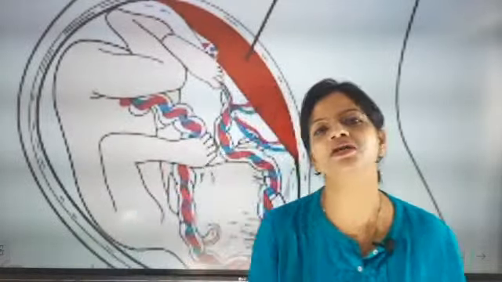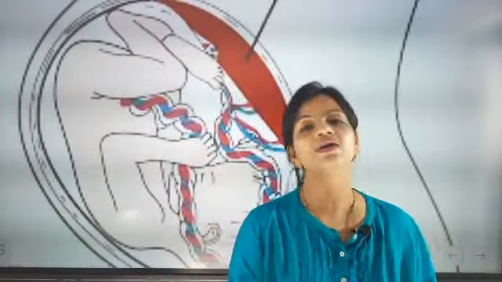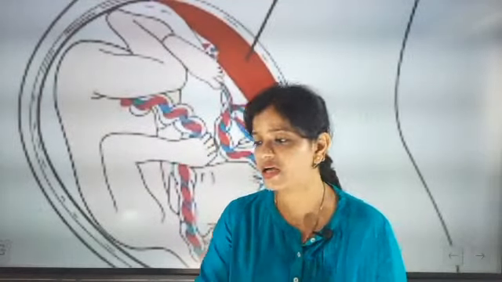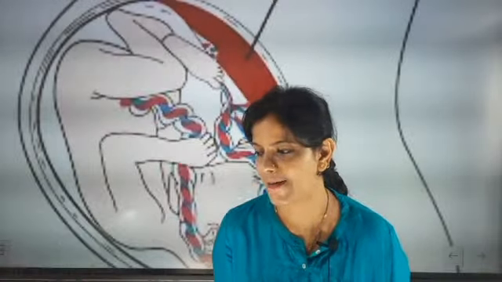I hope everybody has understood that the placenta is the connecting part which connects the mother to the baby. The umbilical cord is connected to the placenta. That is another thing, and that umbilical cord is connected to the baby and the mother. Many exciting features are there. I am going to discuss till here. If any doubt is there, ask, and then I will go to the next stage.